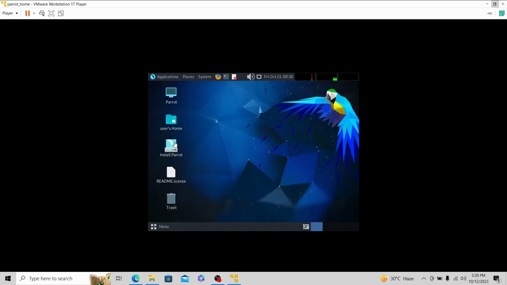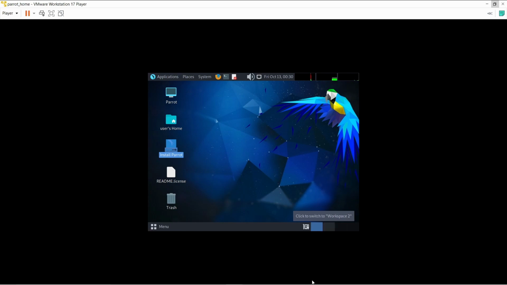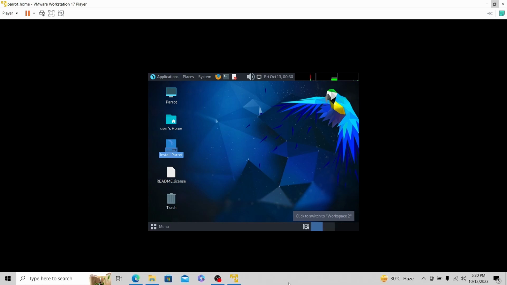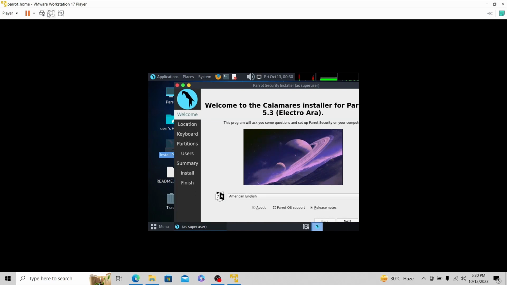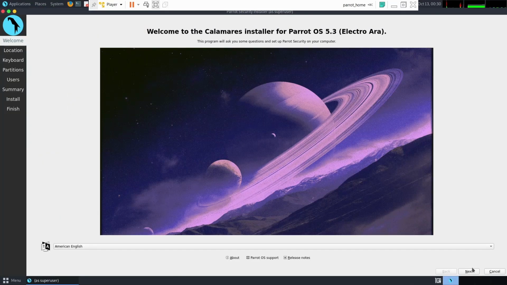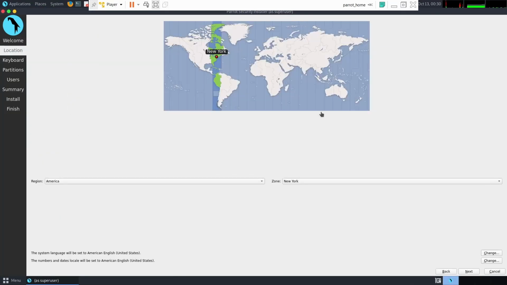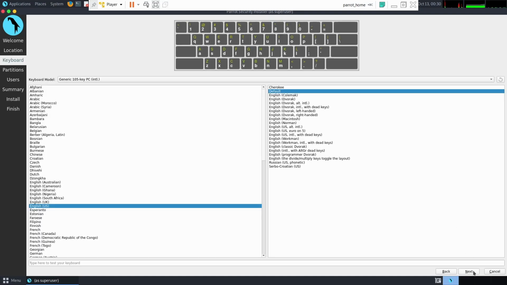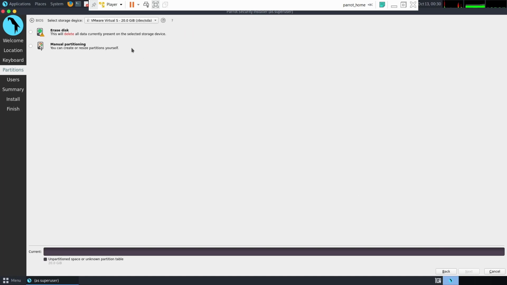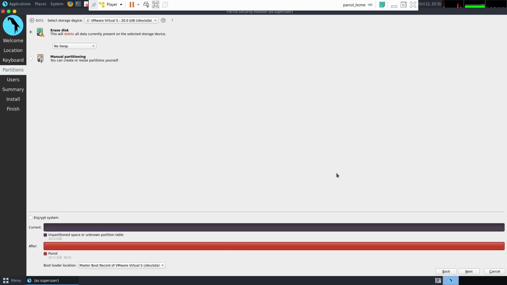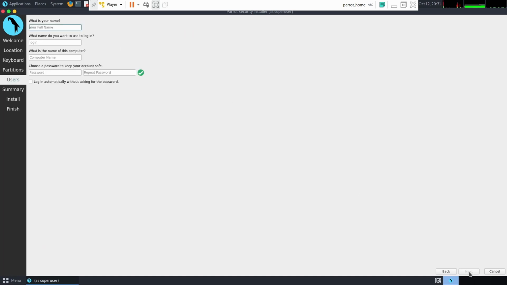Then here select install Parrot. Click on next. I'm just going with the default one. If you want, you can change your settings as you need. Click on here, erase disk, click on next.